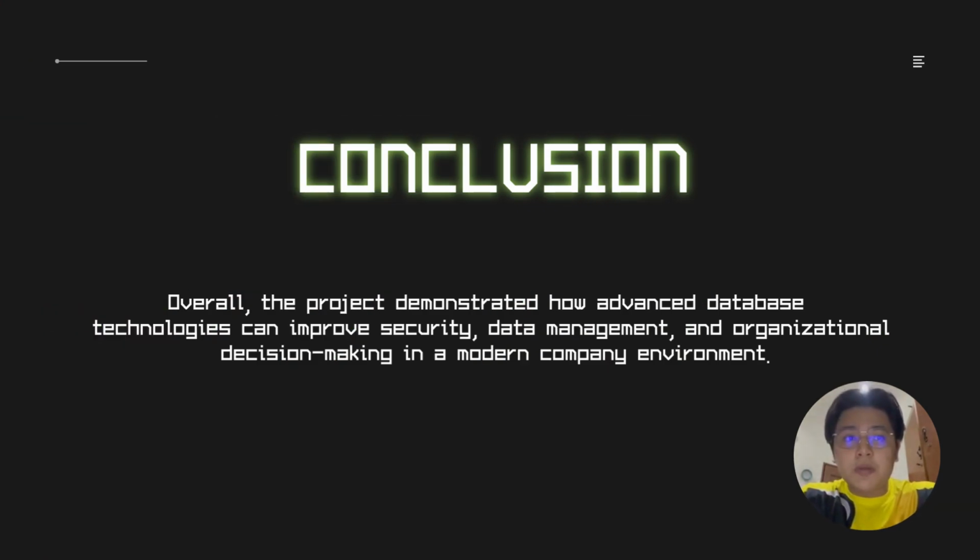In conclusion, the implementation of RBAC improves database security while protecting sensitive employee data and project data. XML processing enhances data sharing and integration with external systems while maintaining data integrity. In addition, the development of star schema and OLAP analysis provides valuable insight for management decision making, such as payroll trends. So overall, the project demonstrates how advanced database technologies can improve security, data management, and decision making in a modern company environment.